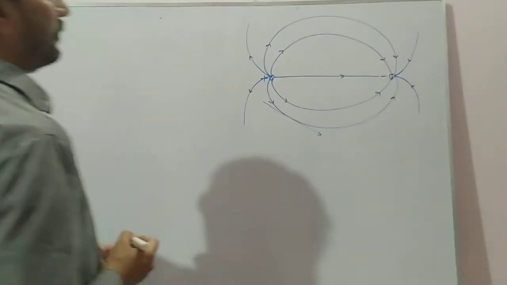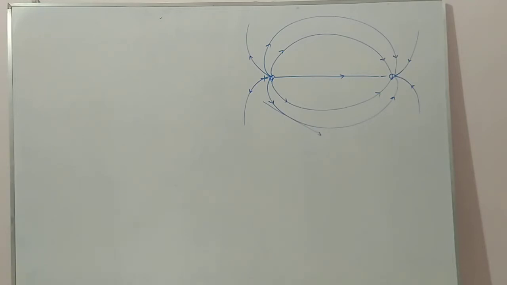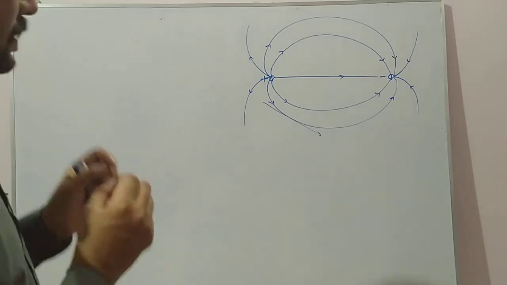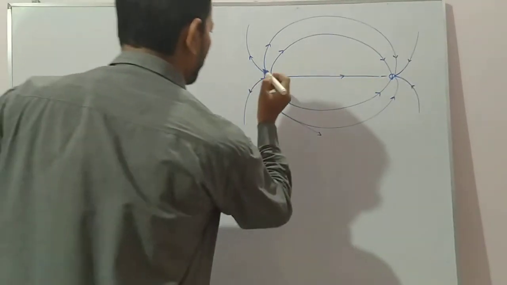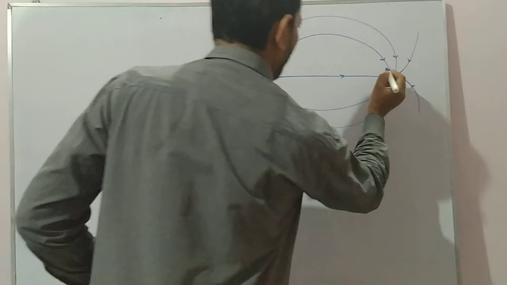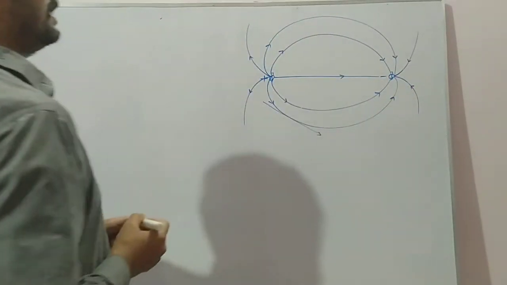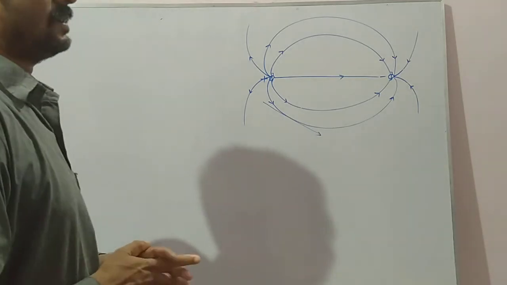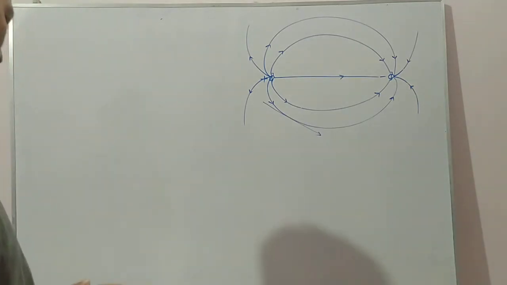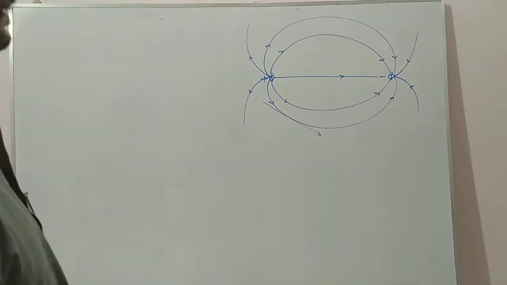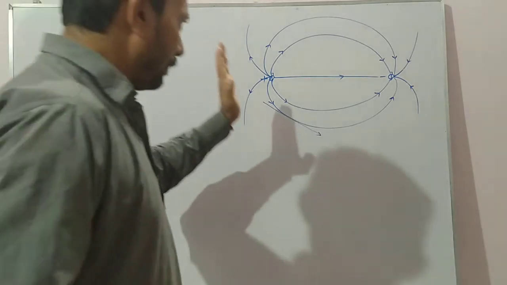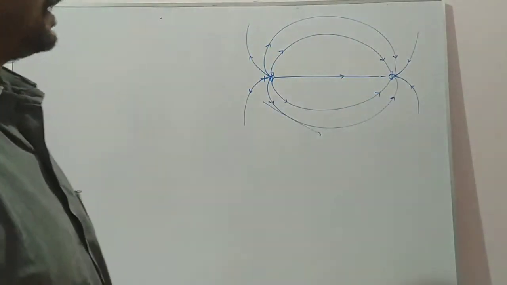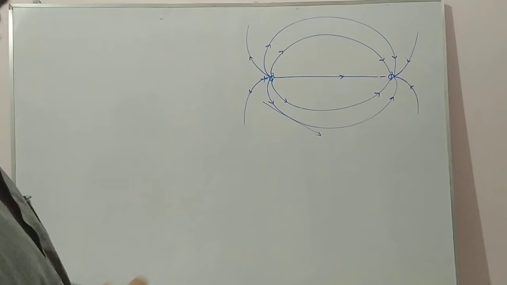First property, write down: electric field lines originate normally from the positive charge and end normally at the negative charge. And these are continuous lines. So electric field lines are continuous curves originating normally from the positive charge and ending normally at the negative charge. This is the first point.